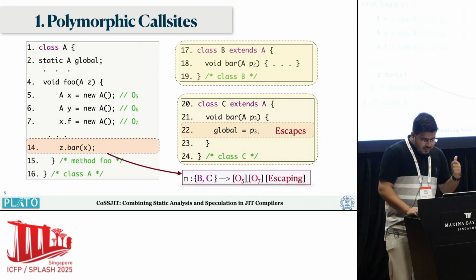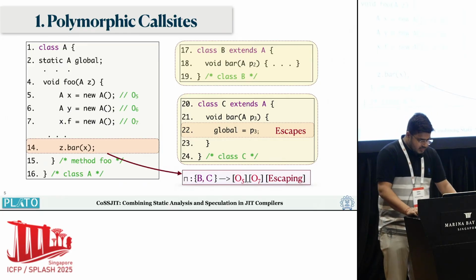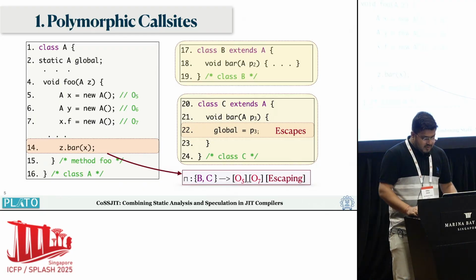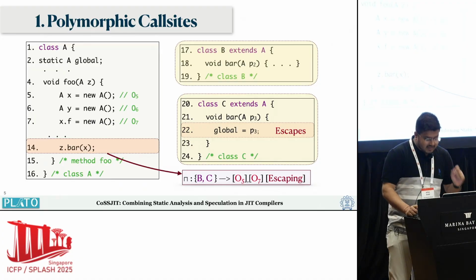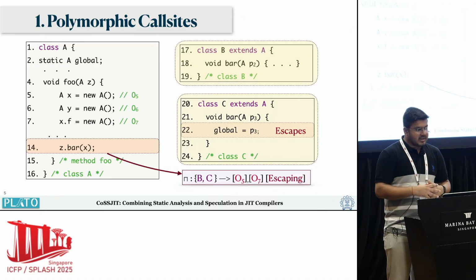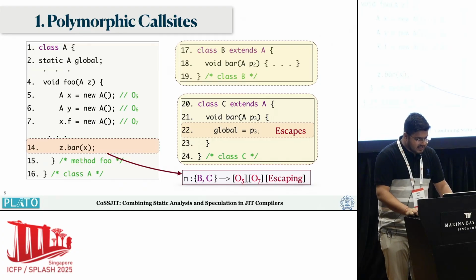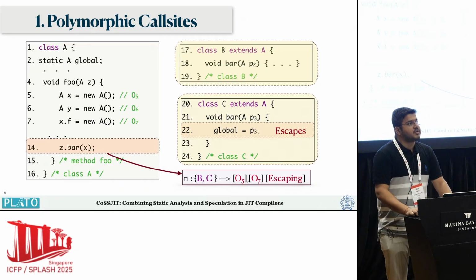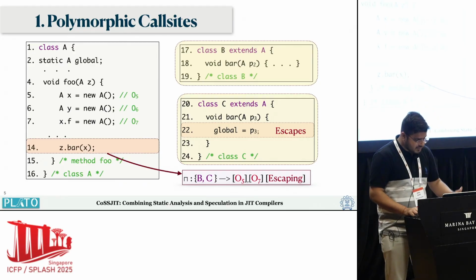So while doing standard static analysis, the generated result for method foo will take a meet at this call site, and it will take a meet of both the callees and generate escaping for the passed argument. Here the passed argument was O5 and a field reachable from O5 is O7. So standard static analysis will give escaping for both of these objects.